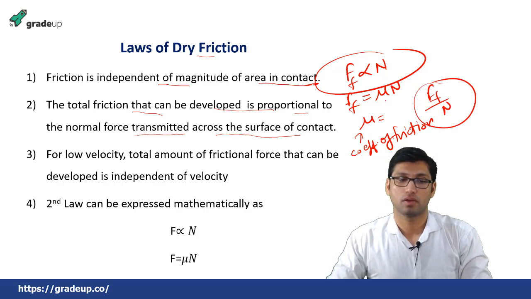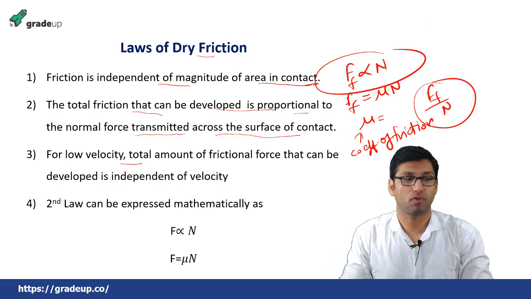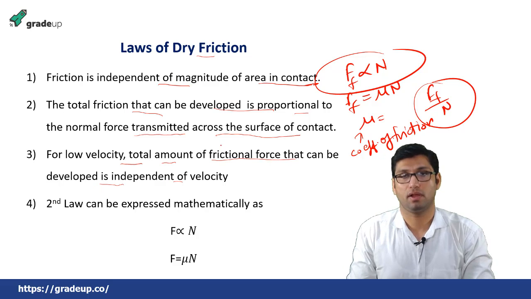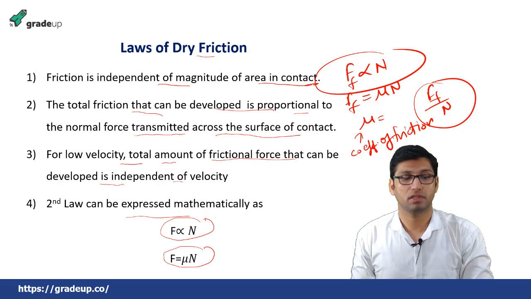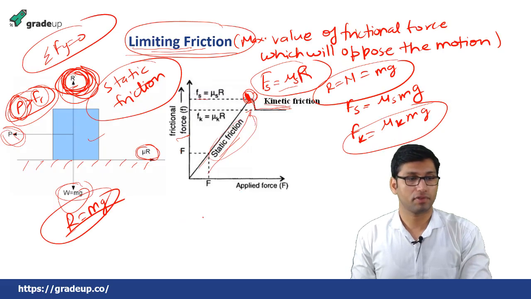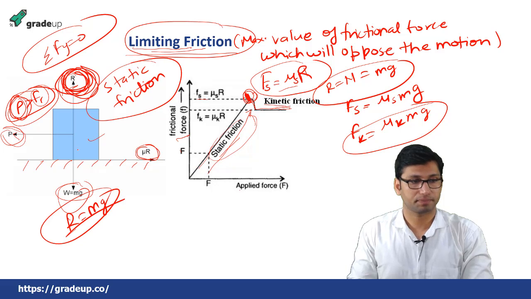Now for low velocity, the total amount of frictional force that can be developed is independent of the velocity. And by the second law we know that the frictional force is directly proportional to the normal reaction, equal to mu N. Now if we see this example, suppose this is the normal force and this is the frictional force.